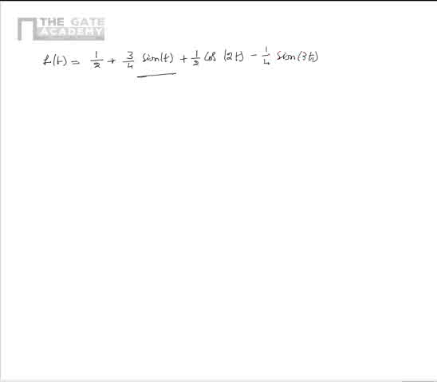So this is the alternate Fourier series expansion of given f of t.